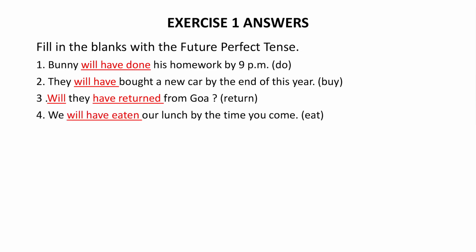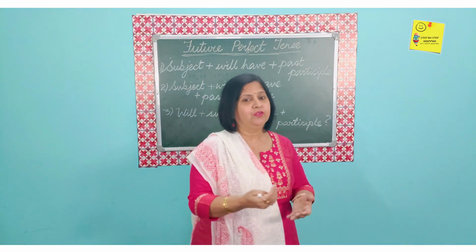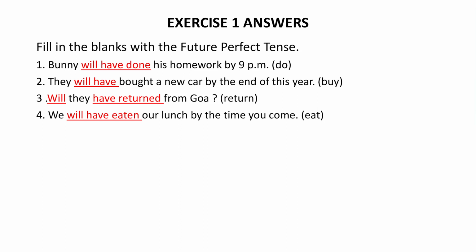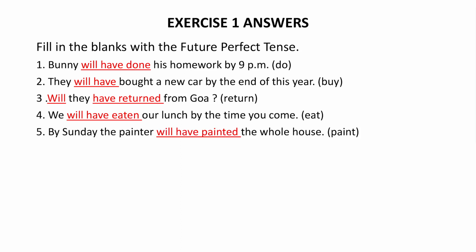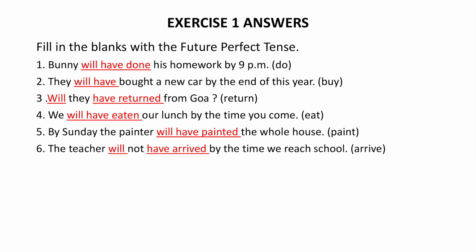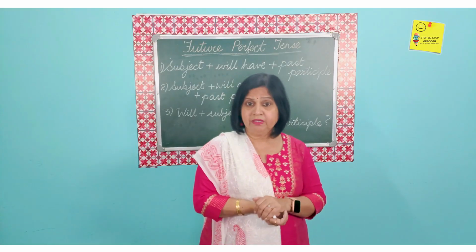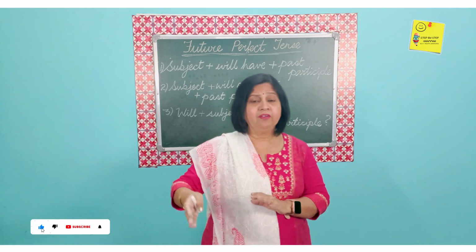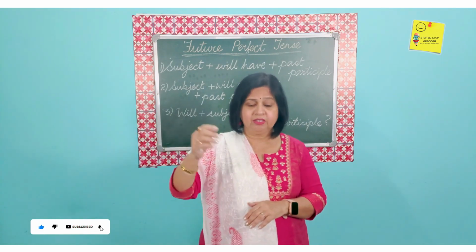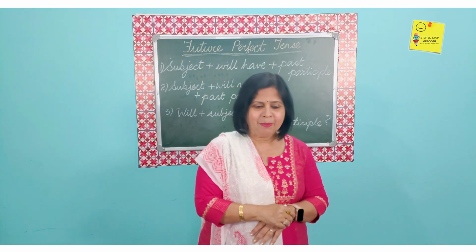Then we will have eaten our lunch by the time you come. That is before another event, completion of another event, our future event will be completed. So we will have eaten. Again now time, by Sunday, the painter will have painted the whole house. So paint, painted, painted. Regular verb. Then the teacher will not have arrived by the time we reach school. Negative sentence. Arrived, arrived, arrived. V3 arrived again. That is the third form of the verb, that is the past participle.